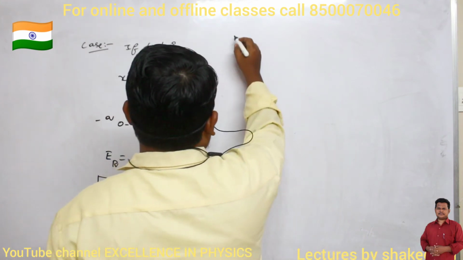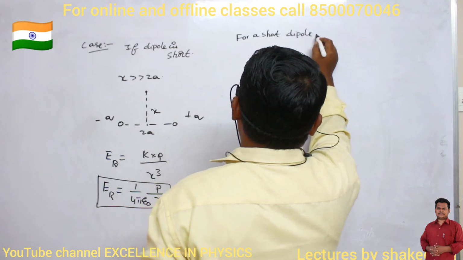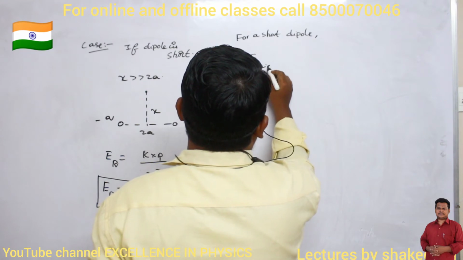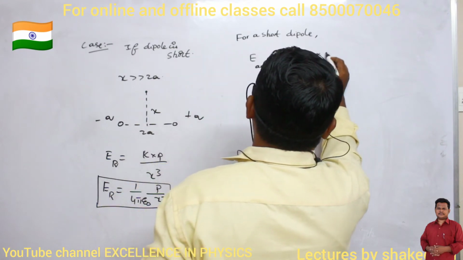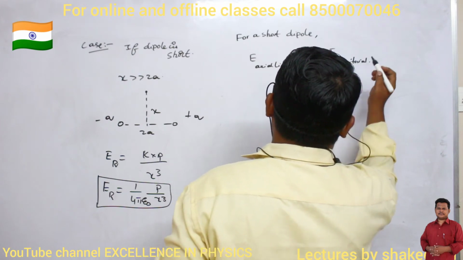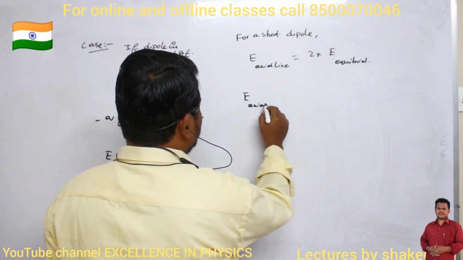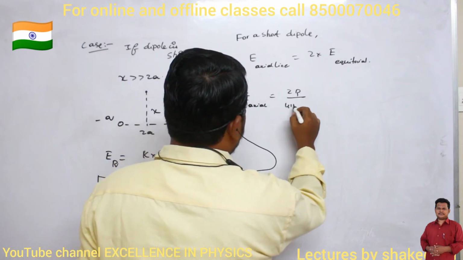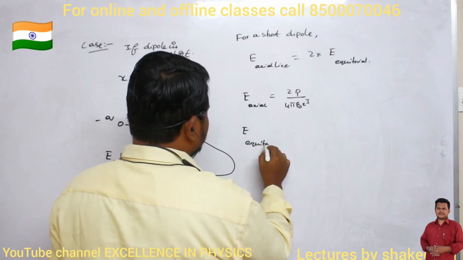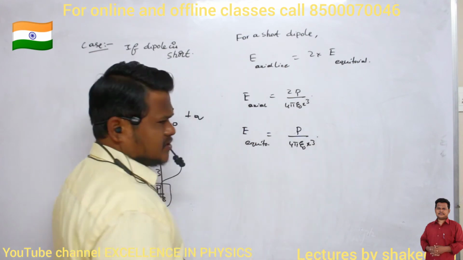For a short dipole, the electric field on the axial line is 2 times the electric field on the equatorial line. So this is the point you have to understand. The electric field on the axial line due to a short dipole is 2p divided by 4 pi epsilon naught x cube, and on the equatorial line it is p divided by 4 pi epsilon naught x cube.